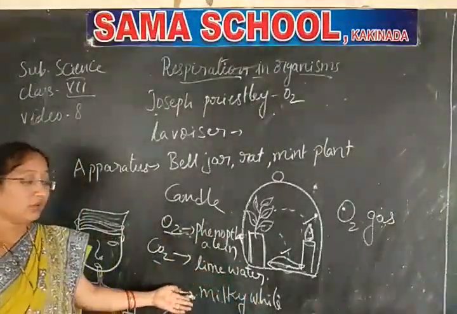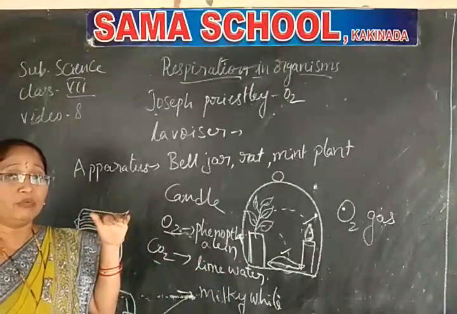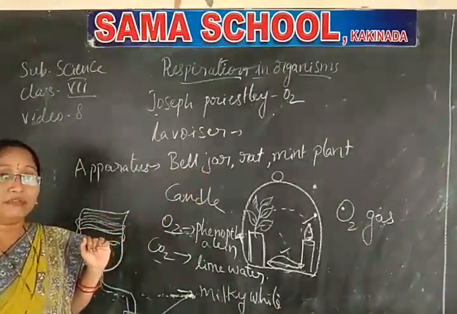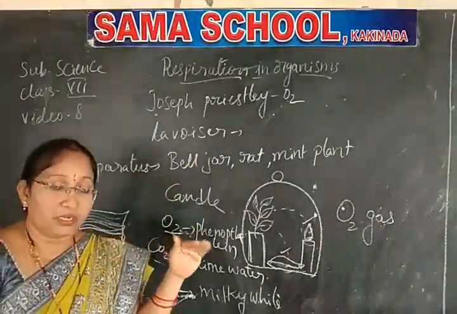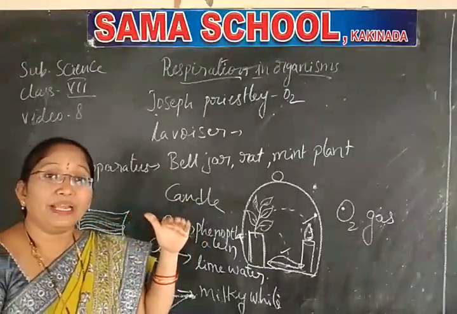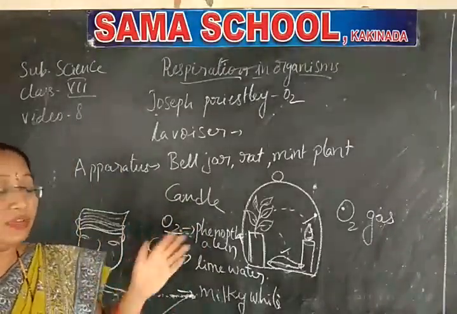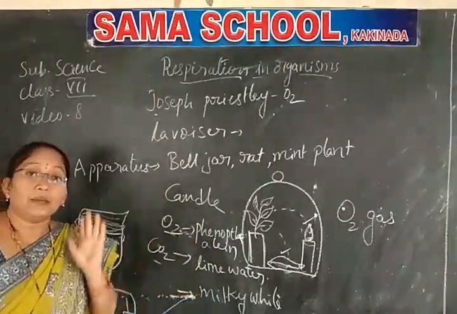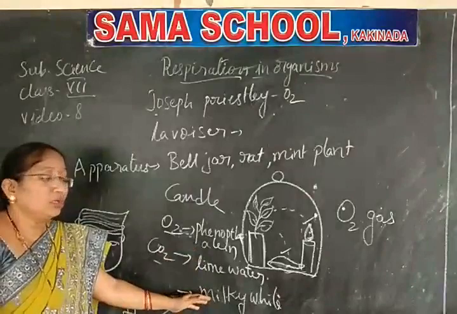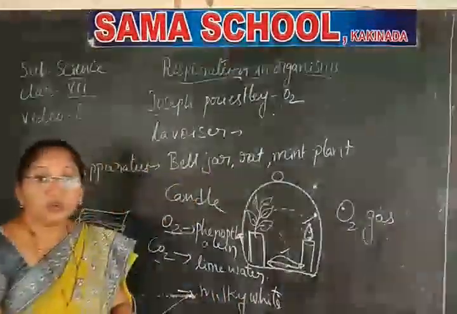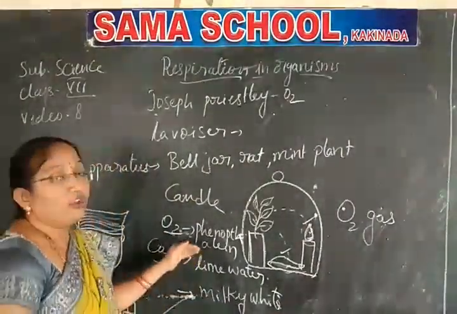Now for this lime water, if you leave the lime water, whitewash, outside, the next day morning you observe one layer like a milky white layer substance is present, because the carbon dioxide present in the atmosphere reacts with lime water. Only carbon dioxide can react with this limestone or lime water and change it into milky white. Understand? So this proves that carbon dioxide is present in exhaled air, and oxygen by phenolphthalein solution.